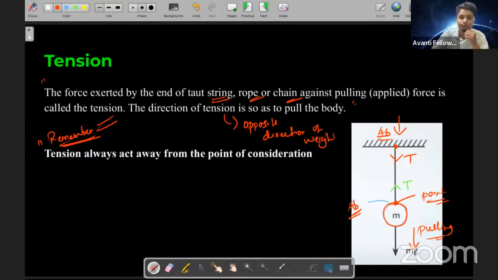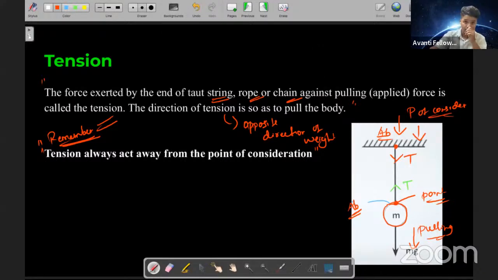See, one thing: always remember that tension always acts away from the point of consideration. Otherwise remember this Stokes law. From your point of consideration it is either upwards or downwards. Let's say this is your point of consideration, you want one upwards, and if this is the point of consideration, it is downwards. Is it good? Point of consideration.